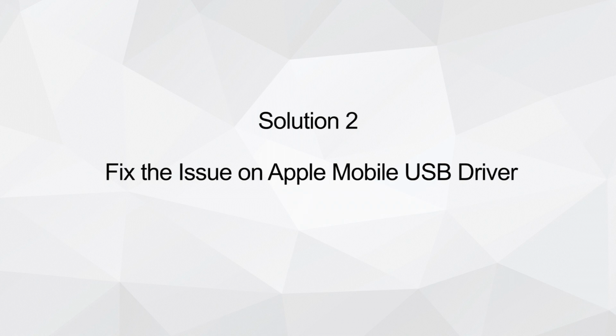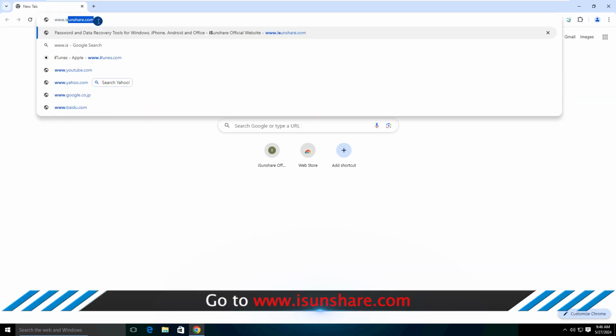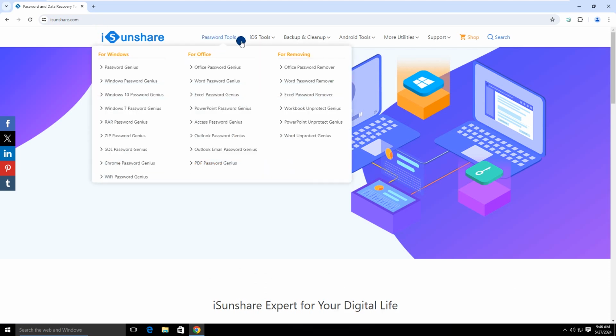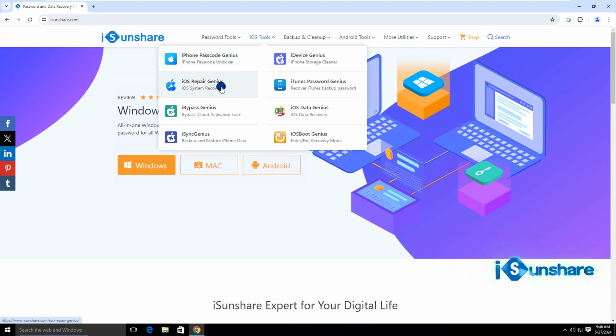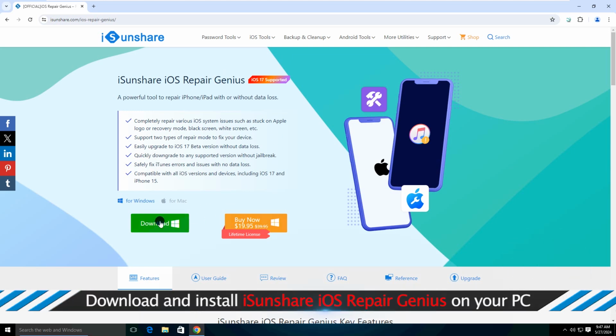Solution 2. Fix the issue on Apple Mobile USB driver. Head to iSunshare.com and find iSunshare iOS Repair Genius. Download and install it on your computer.